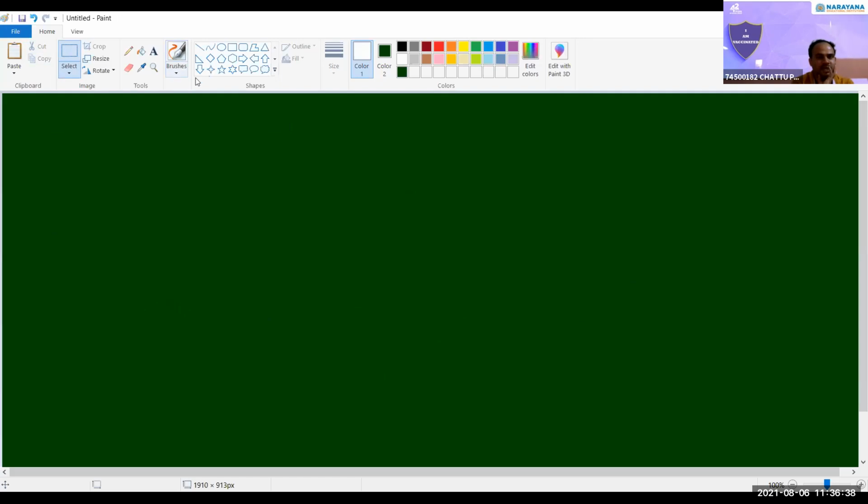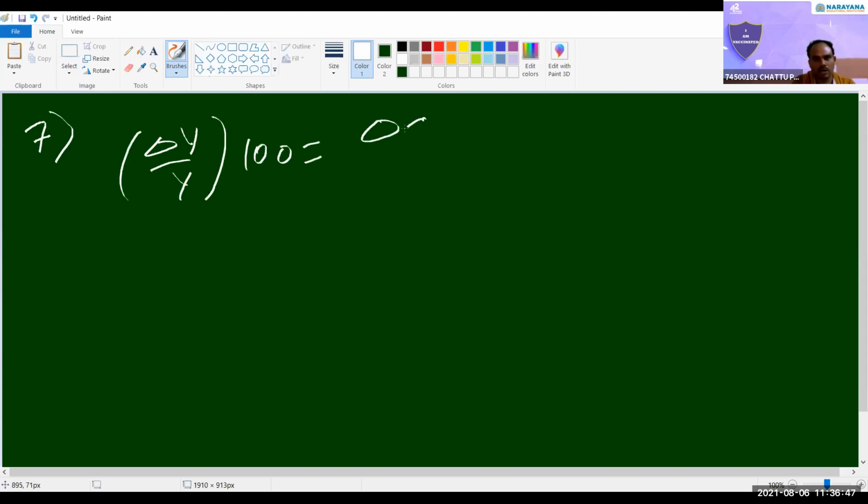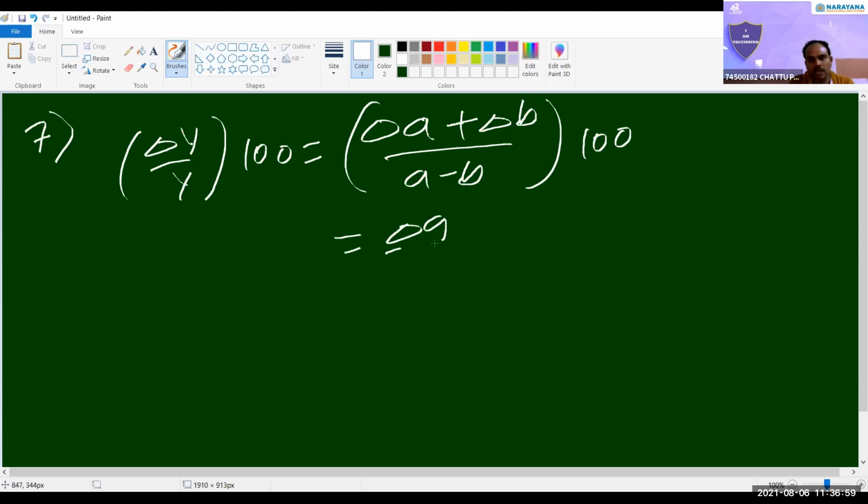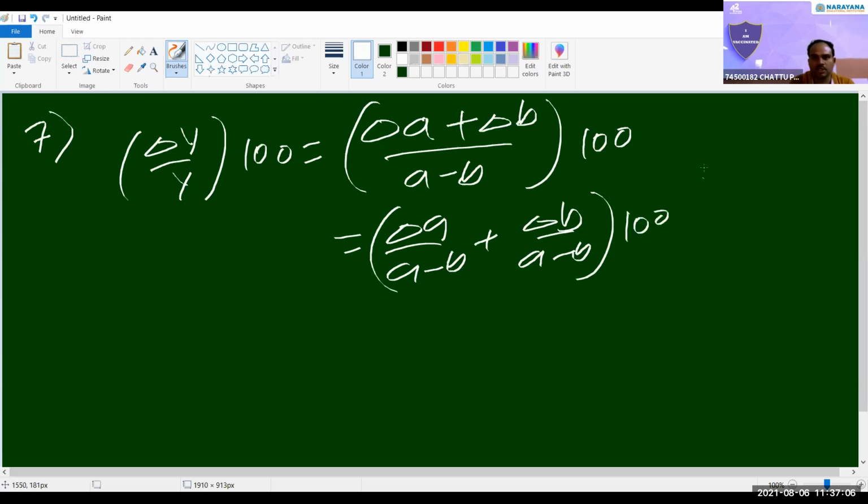Seventh one becomes what here? Delta y by y into 100. Delta y is what? Delta a. For addition and subtraction, errors we should add. Y means a minus b, into 100. So delta a by a minus b, delta b by a minus b, into 100. Second option.